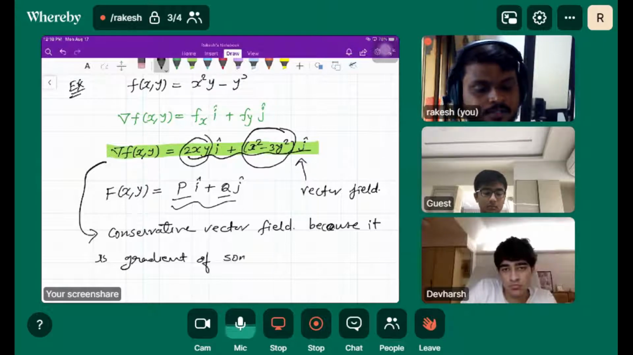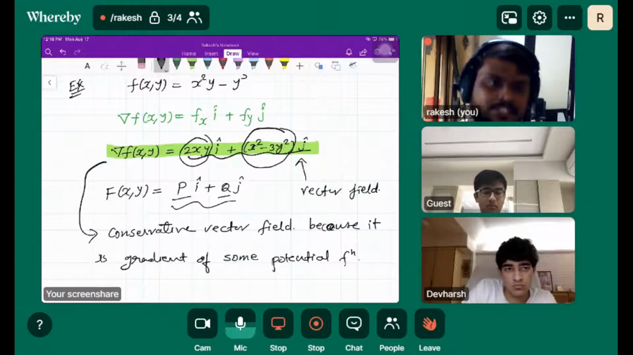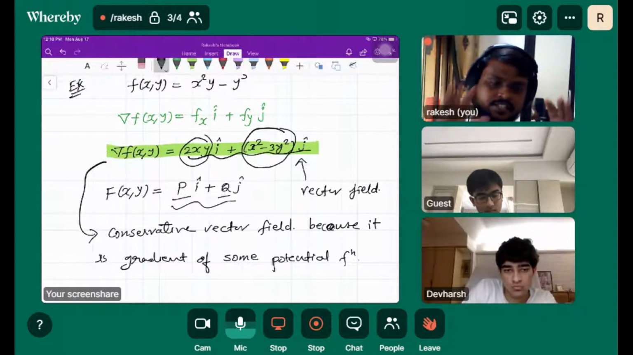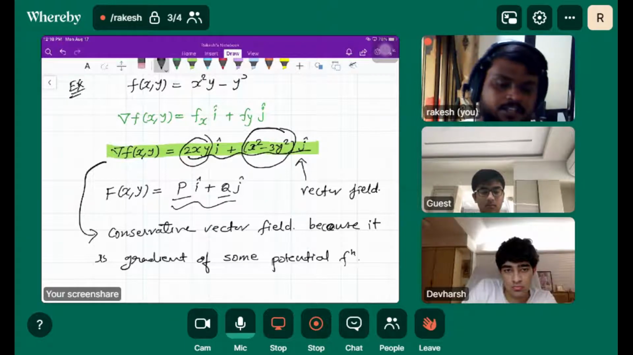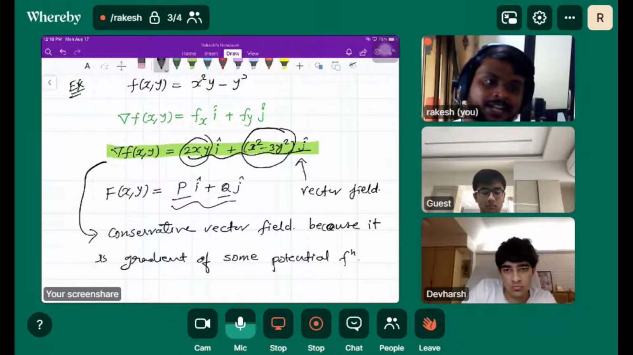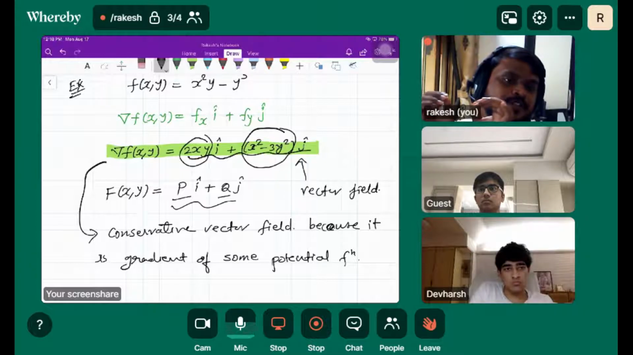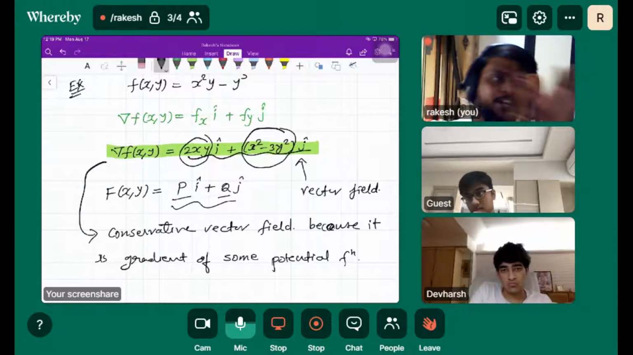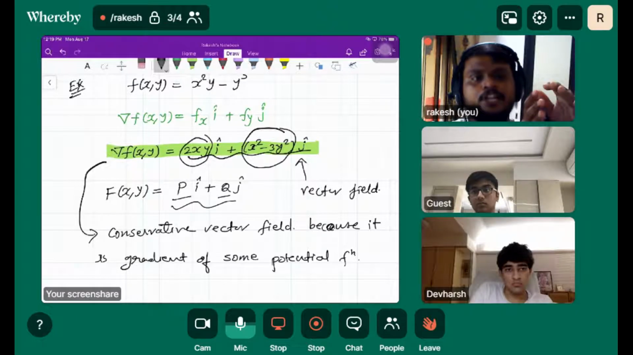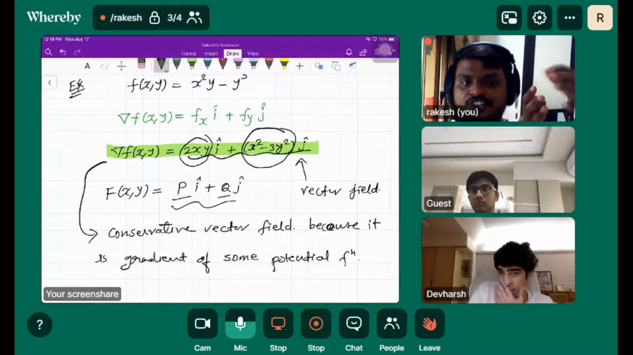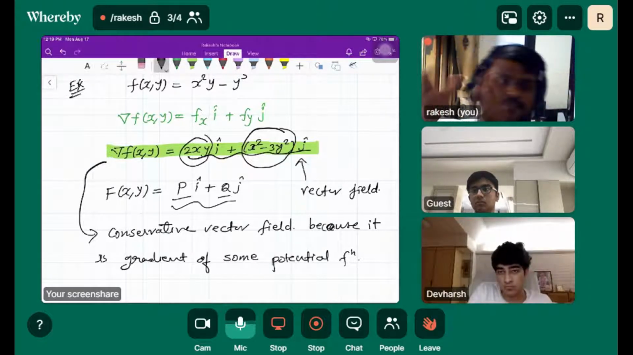Gradient of some potential function. Understand this: if my vector field is a gradient of some function, then that vector field is said to be conservative vector field. Do you understand the definition? See, if my vector field is gradient of some other function, that function is called potential function, then this vector field is said to be conservative vector field.